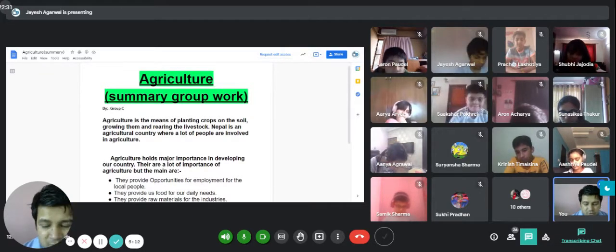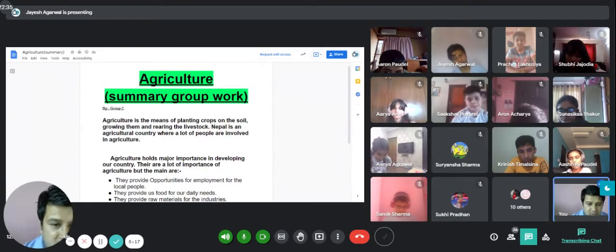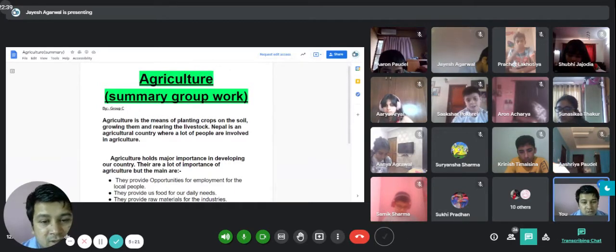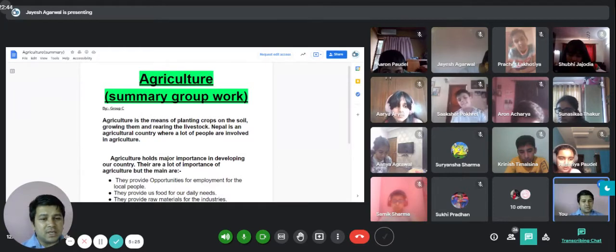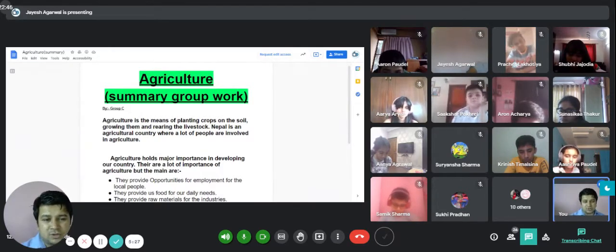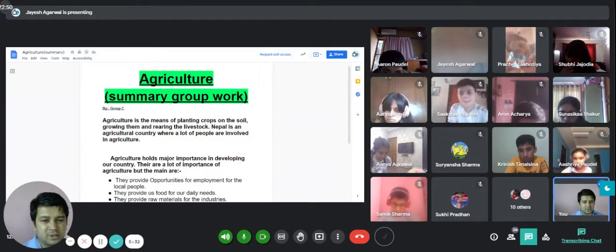If you see the data of the Grade 8 social book itself, which I am teaching right now, it has already decreased. If I was not teaching, I'd be thinking the same thing. The facts are changing, which shows that people are going to other sectors, not only agriculture. But you can see most of the people are still in agriculture in Nepal.